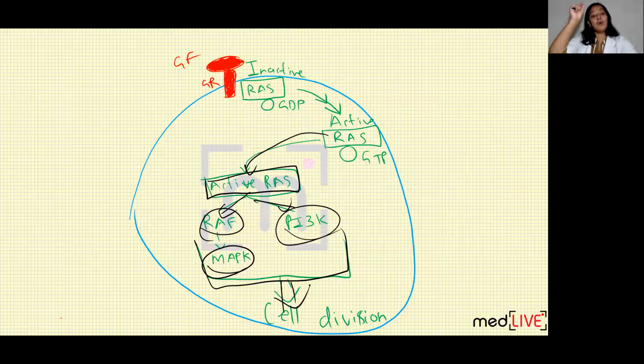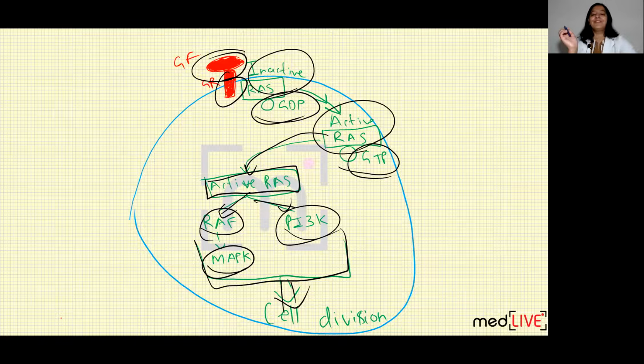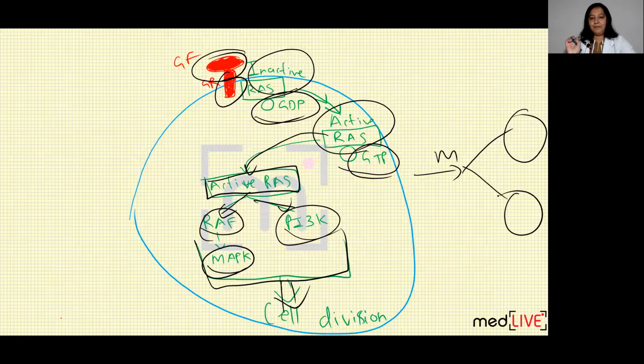So when growth factor comes and binds with the growth receptor, GDP in the RAS gets replaced with GTP, and inactive RAS gets converted into active RAS. This active RAS comes into the cytoplasm and runs multiple pathways, such as the PI3K, RAF and MAPK pathways. All these pathways lead to cell division; the cell divides by mitosis and forms two cells out of one cell.